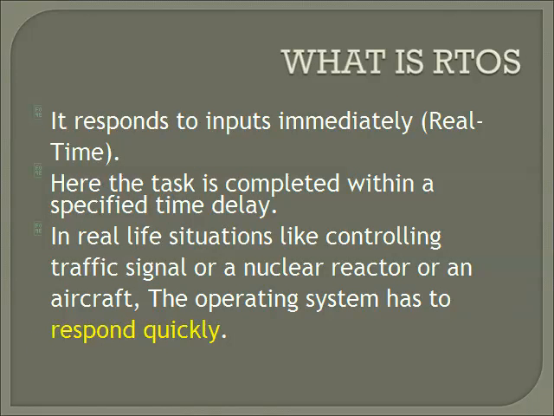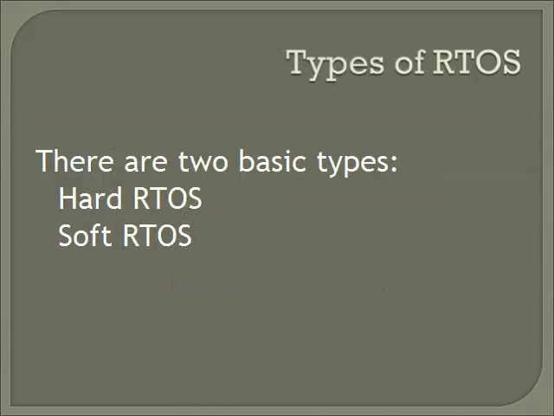As we have discussed, a real-time operating system responds to inputs immediately. Also, the task is completed within a specified time delay. In real life situations like controlling a traffic signal, a nuclear reactor or an aircraft, the operating system has to respond quickly. There are two types of real-time operating system: hard real-time operating system and soft real-time operating system. We will see them one by one.